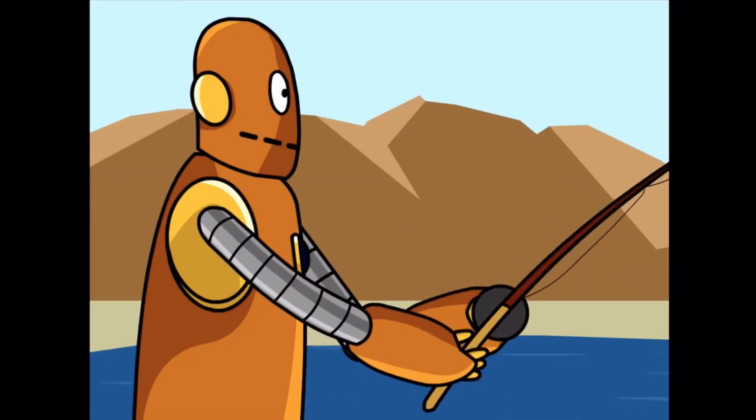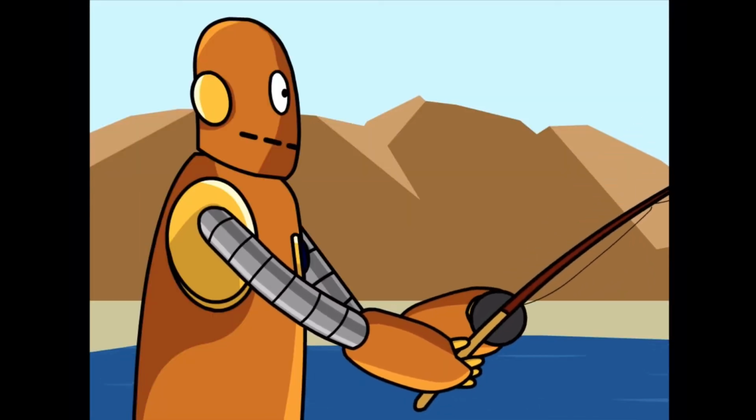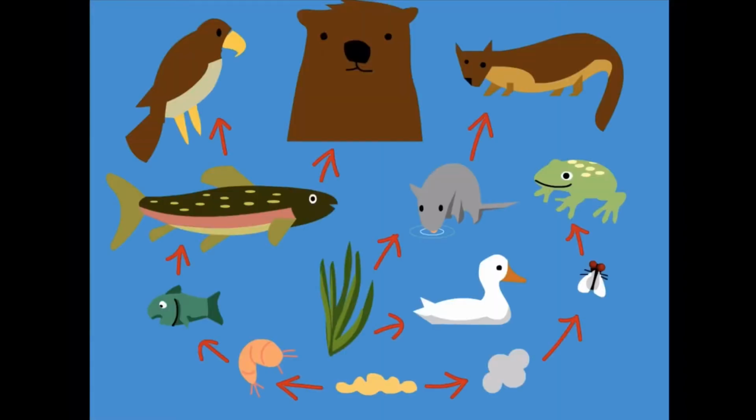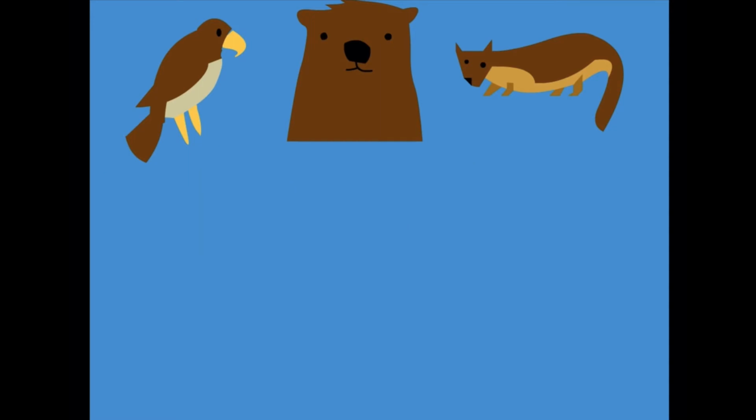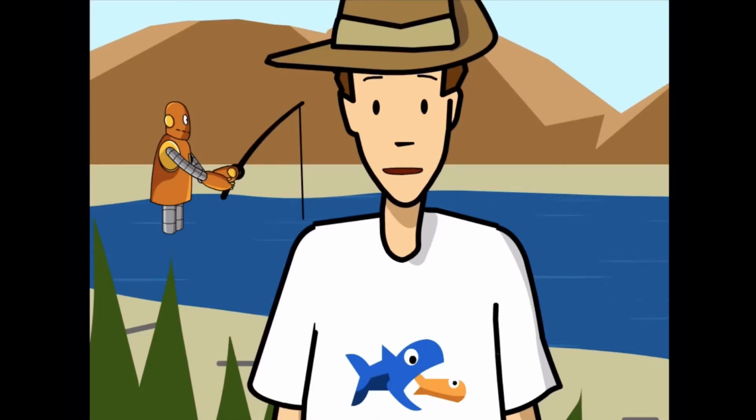Humans have to be more careful to protect every species in the world. Just about every species on the planet, no matter how insignificant it seems, is vital to the food web. If even the smallest plant or animal becomes extinct, the consequences will ripple throughout the food web, causing environmental chaos for every species concerned, including us. It's hard to predict exactly what will happen, but one thing's for sure. I don't want to be around if that bear doesn't get his dinner.